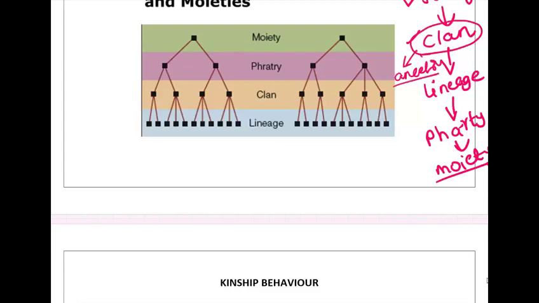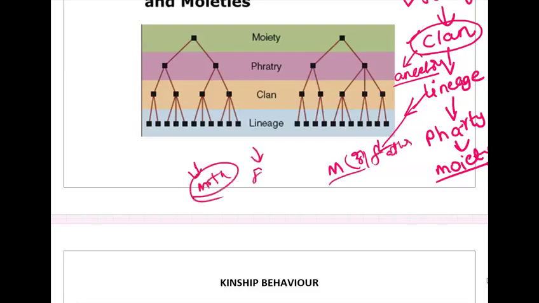Whereas in the lineage, the group members are tracked or reckoned through only one parent, whether it is mother or father. That is what we call the lineage. Suppose I came from the lineage of my mother, or I came from the lineage of my father. In Kerala, the Nayars mostly have mother lineage. Okay? In India, most lineages come under the father lineage, which we call the patrilineal society.